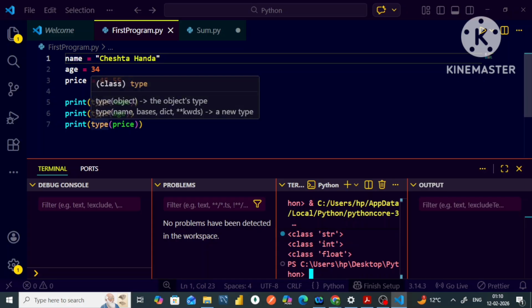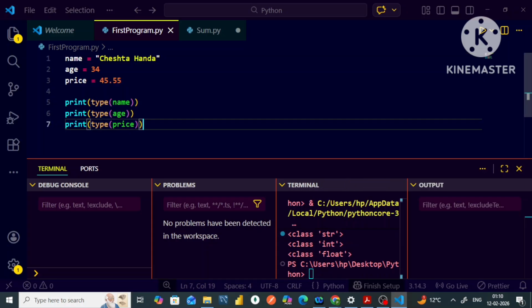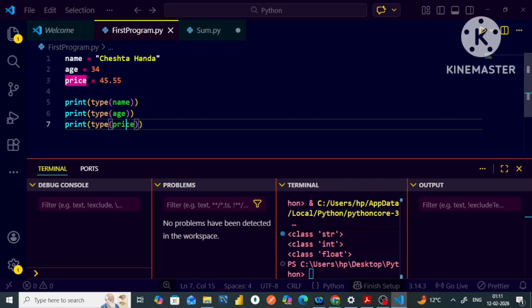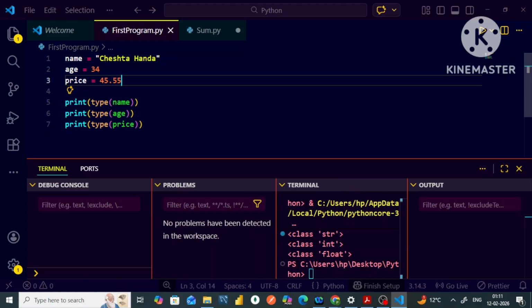All right. Then my age variable stores simply the int data. Basically this is an integer, so that is why it belongs to the class int, and the price is simply storing the float data, that is a point data. So that is why it belongs to the class float. I hope, guys, these words will be new to you: string, float, and integer. So for now you can remember that type is a function that simply returns the type of the data which is stored in a particular variable.